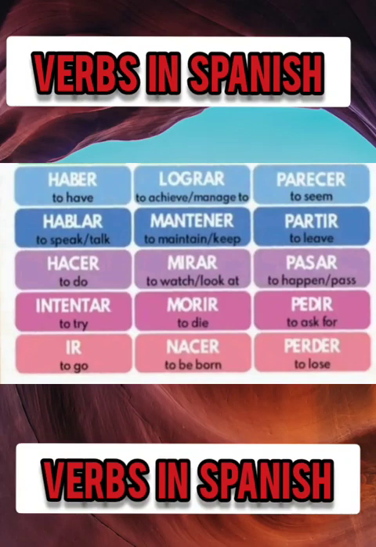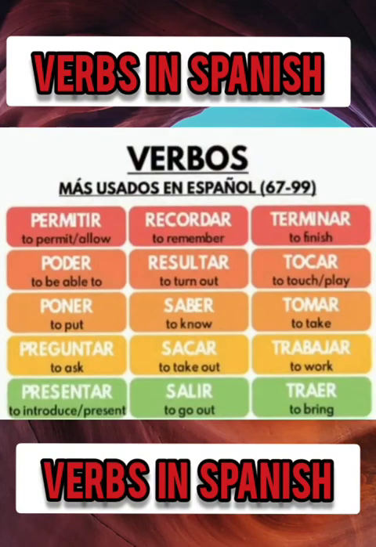Next is pedir. Pedir is to ask for. Next is ir. Ir is to go. Next is nacer. Nacer is to be born. Next is perder. Perder is to lose. Here we have permitir. Permitir is to allow or to permit.